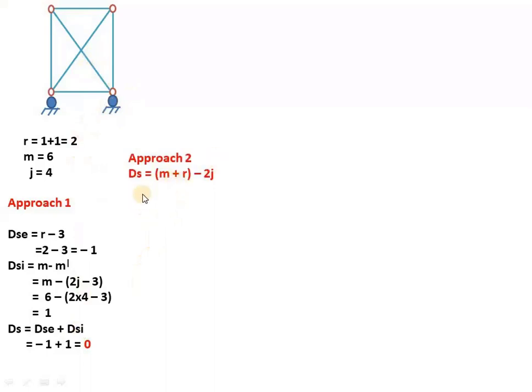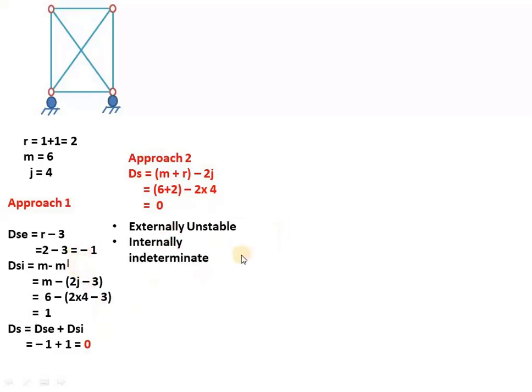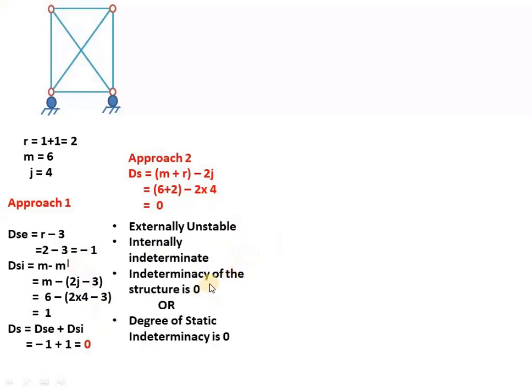Now approach 2 here: ds equals m plus r minus 2j, that is total unknowns minus total number of equations. So again you will get 0 here. But from the second approach you don't get the external unstableness. Approach 1 gives you clearly the external indeterminacy, internal indeterminacy and total, but in approach 2 we get directly the total indeterminacy of the structure. So here how do you comment now? Externally it is unstable, internally it is indeterminate, or the indeterminacy of the total structure is 0, or the degree of static indeterminacy is 0.